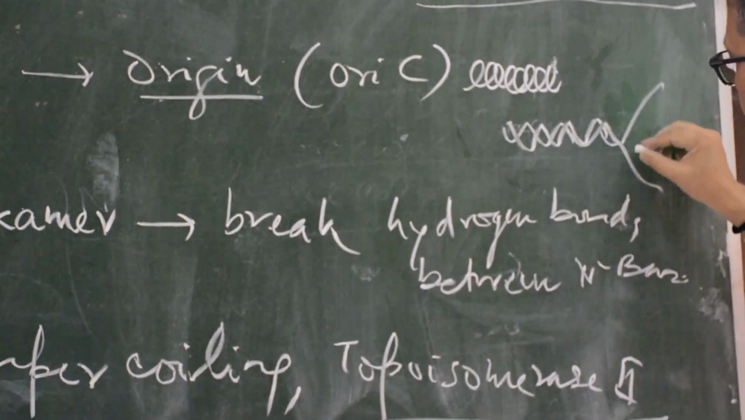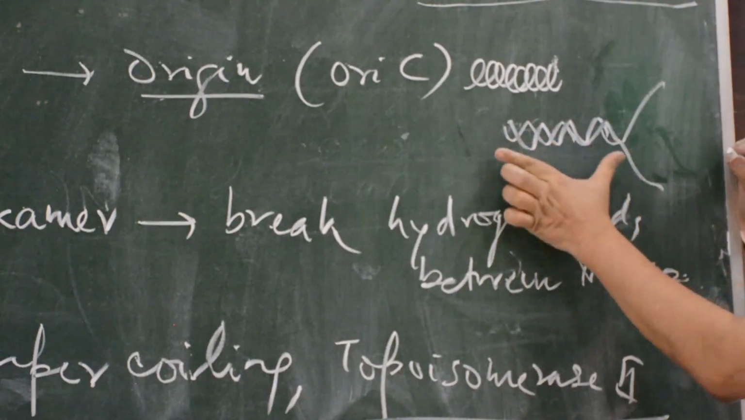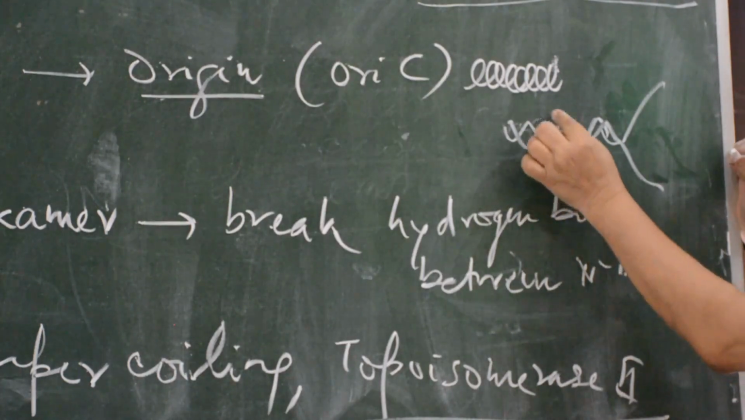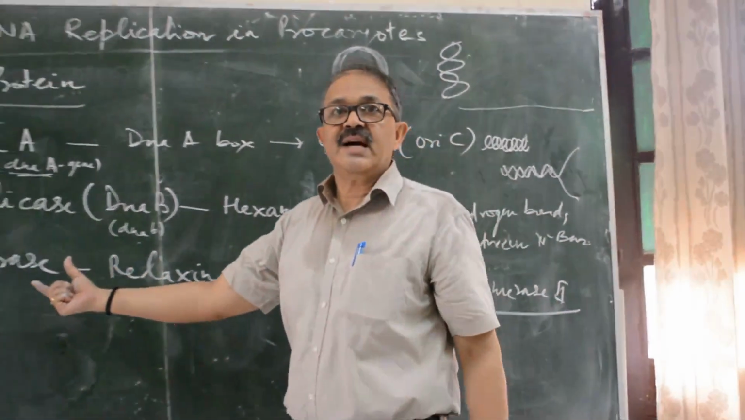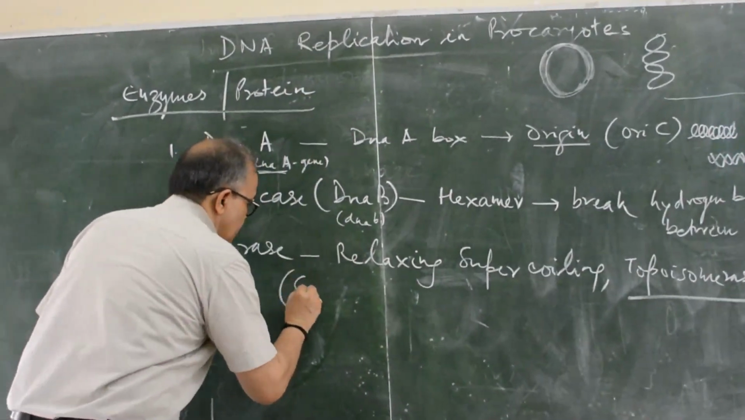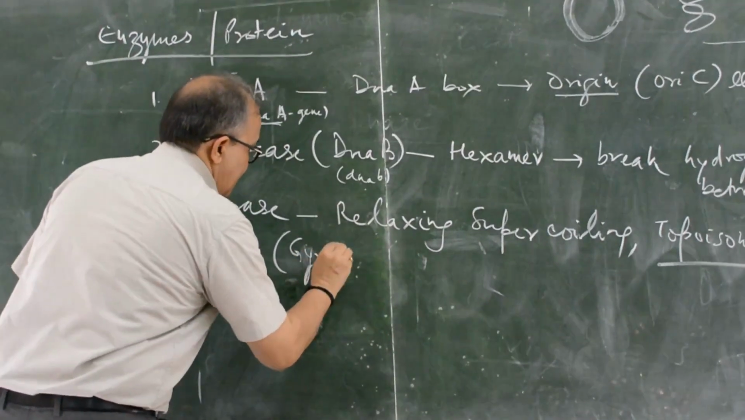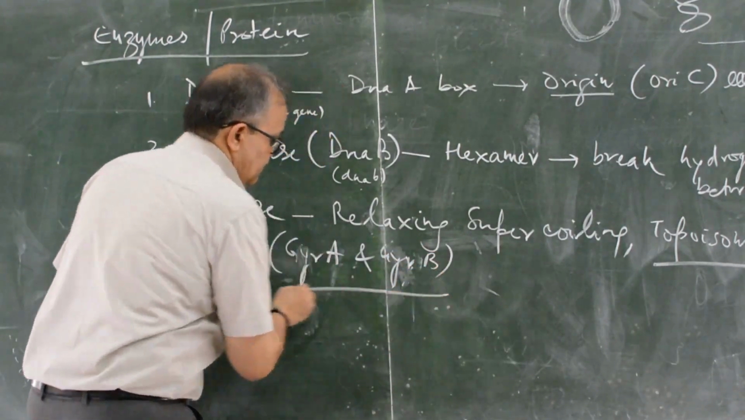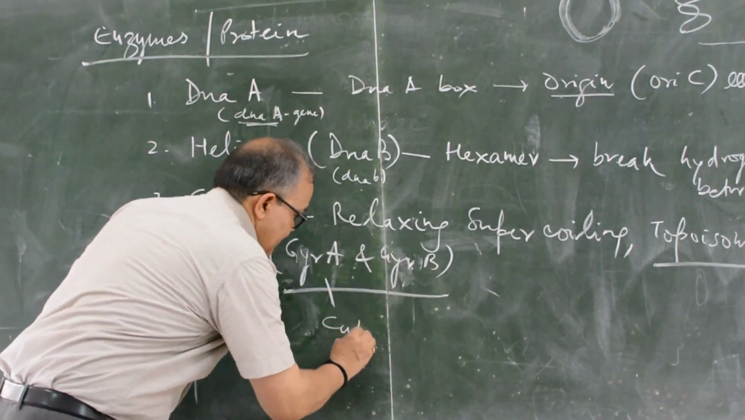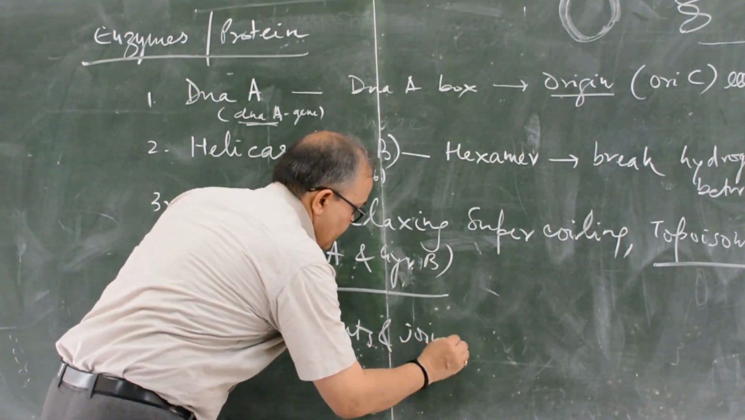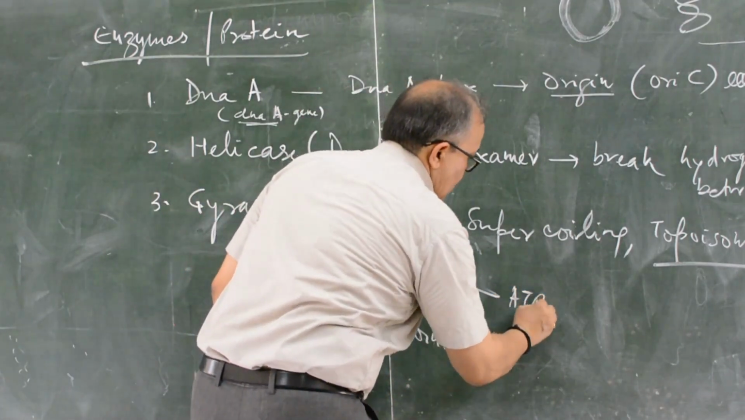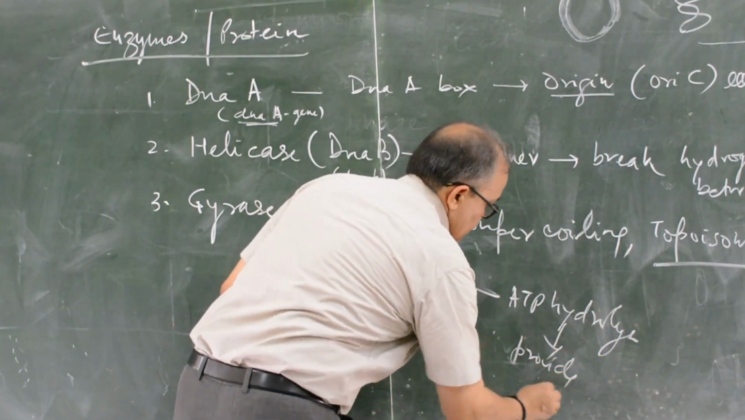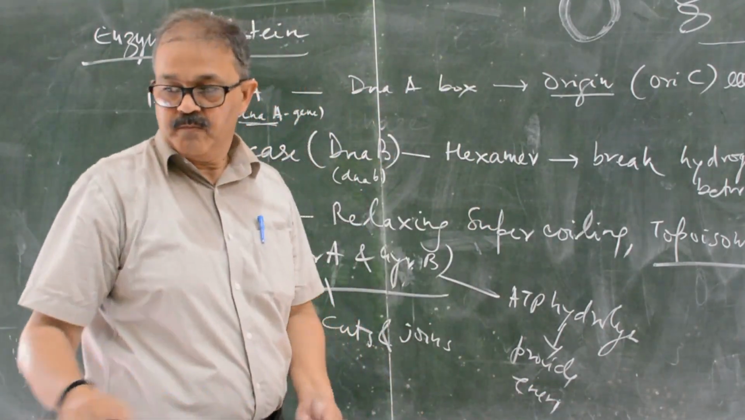So when the origin point is separated by the helicase enzyme, this will create more stress towards this point, and then this stress will be released by the gyrase enzyme. Gyrase is of two types, gyrase A and gyrase B. Gyrase A cuts and joins, and gyrase B does ATP hydrolysis to provide energy.